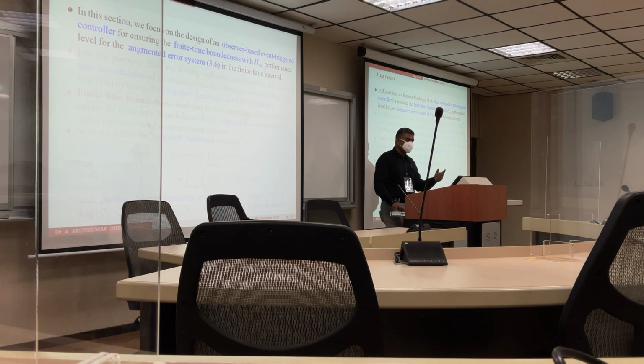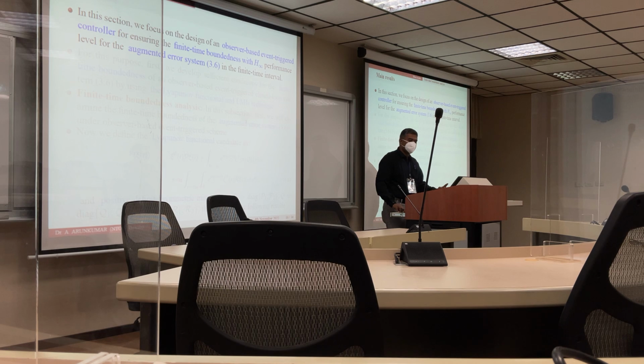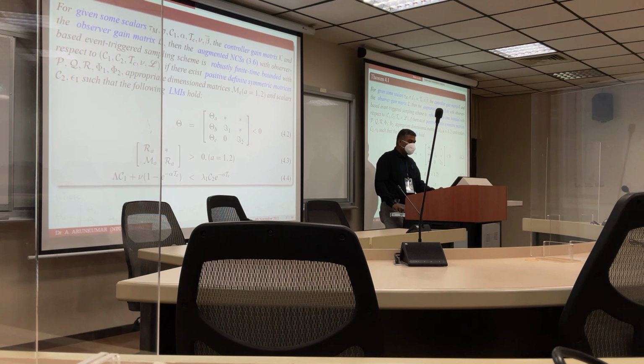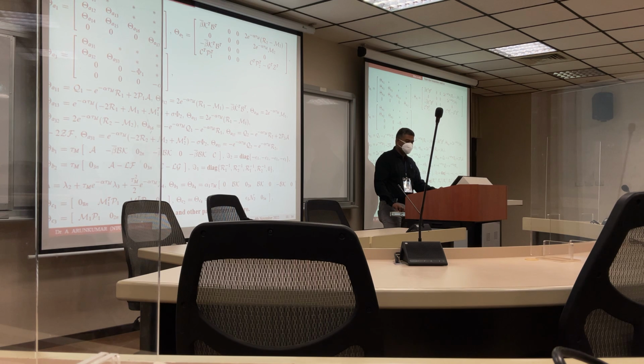In this result, we use two criteria. The first one is finite-time boundedness, and the other is finite-time H-infinity control. For the finite-time boundedness of the augmented error system 3.6, we want to derive this by using the Lyapunov function 4.1. P, Q, R are positive definite matrices. From this theorem, given some scalars, a control gain matrix and an observer gain matrix, the augmented error system 3.6 is robustly finite-time bounded and satisfies equations 4.2 to 4.7, where the remaining parameters are defined here.